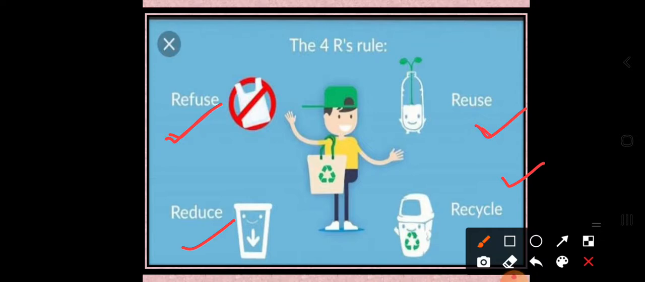Next is reuse. The plastic containers or plastic bottles you can use as pots. So this is one of the bottles, and you can grow plants in that plastic container. This is also called reuse. Reduce means that sometimes we cannot refuse plastics, but if we go for the reduce manner, then it is very good for us. If we are reducing the use of plastics, it is very good for the environment also. So just go for reduce, otherwise recycle.